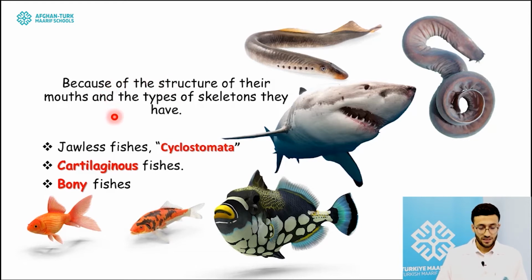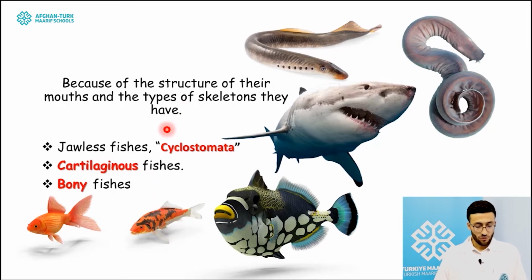We can say that scientists decided to categorize these fish according to the structure of their mouth and the type of skeleton that they have. As you are seeing the external and internal structures of these animals, you may define simply that they should have their specific features. So in this case, the scientists classified the entire fish into three major or broad categories.